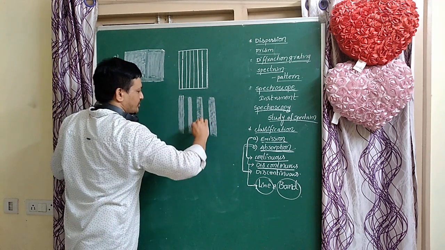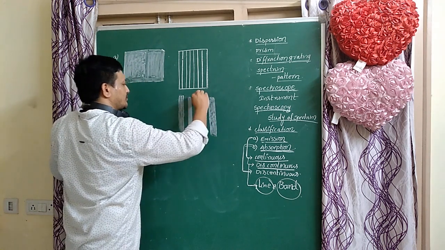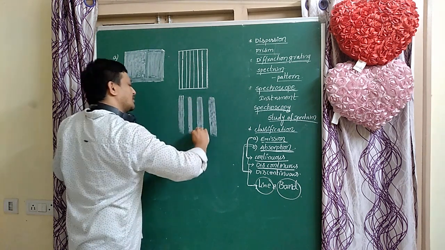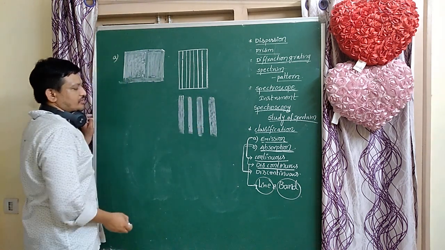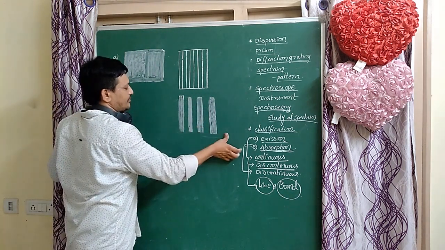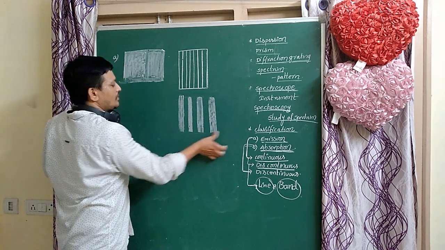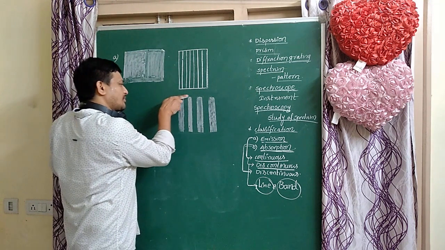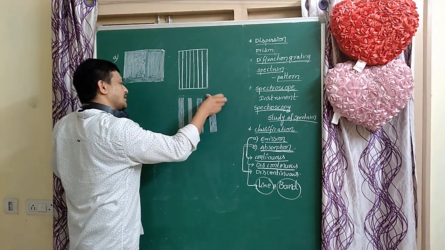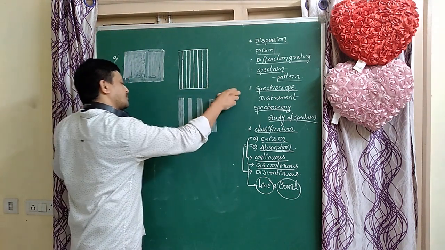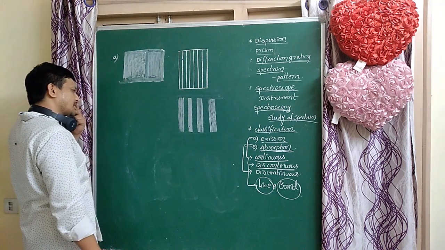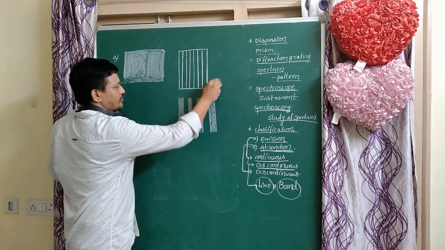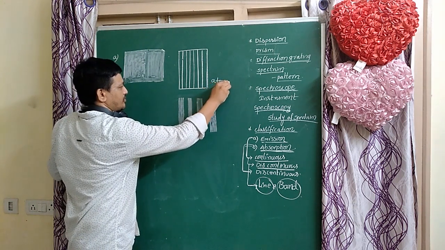This spectrum is obtained from molecules, non-metal molecules, like H2O and NH3. So band spectrum is nothing but molecular spectrum, and line spectrum is nothing but atomic spectrum.